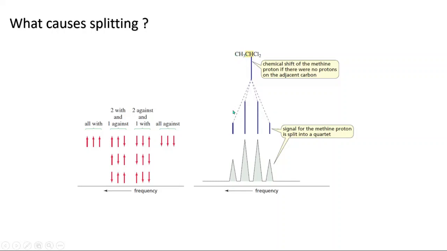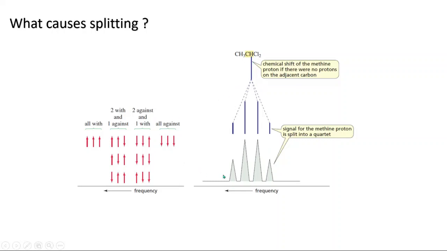Now if you see these 3 protons, having 3 nuclei, if the 3 nuclei are aligned with the magnetic field, that will have this type of arrangement, and if the 3 protons are opposed to the magnetic field, that will have this arrangement. Now if 2 protons are aligned and 1 is opposed, there will be 3 possible states, and if 2 are opposing and 1 is aligned with the magnetic field, there will also be 3 possibilities. That's why we are getting a 4-line splitting pattern for this one signal.